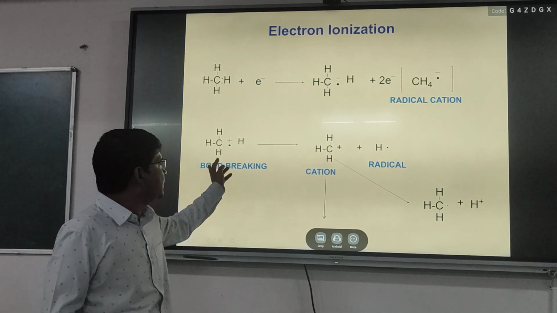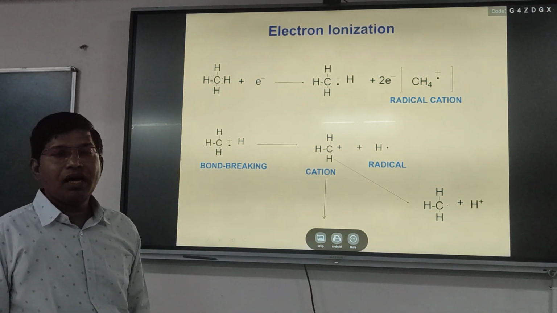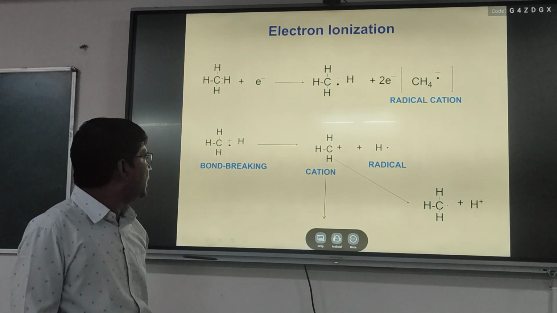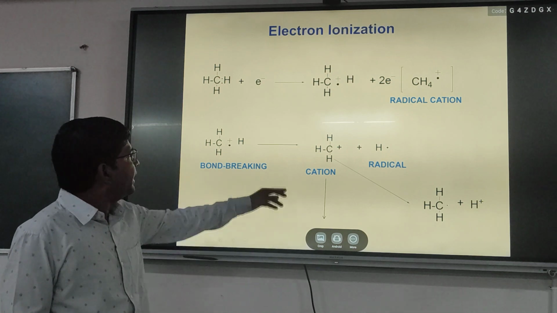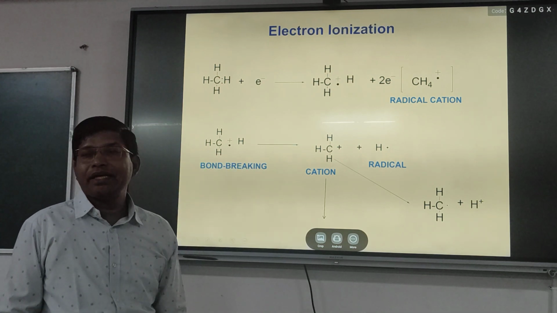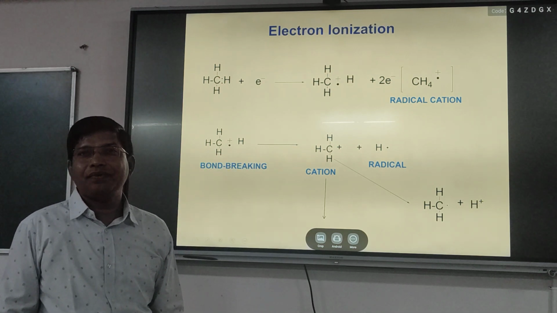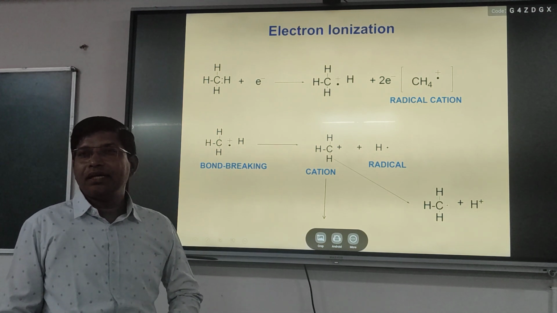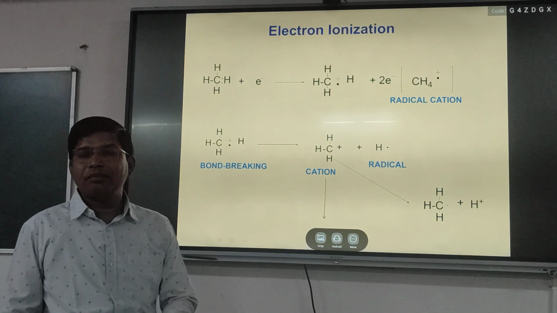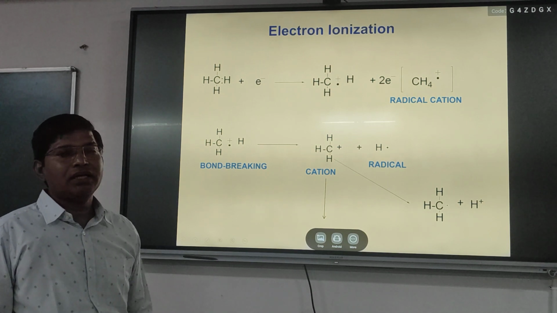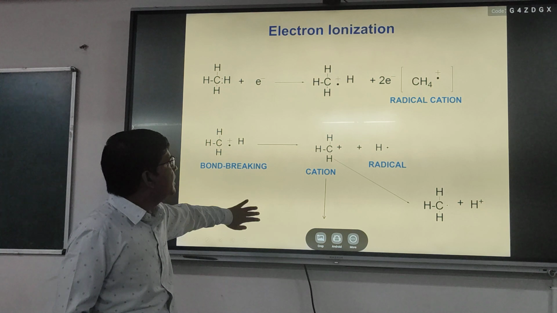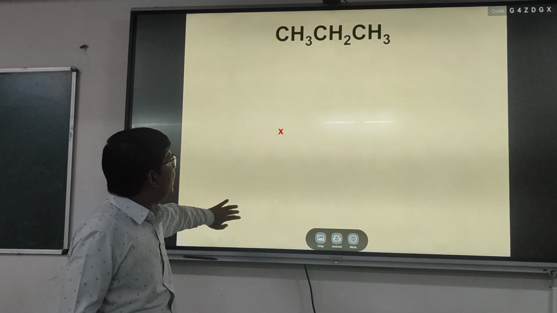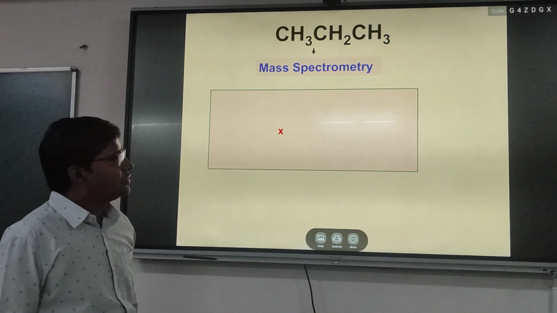So generally, this removal of hydrogen from the molecule is due to the bond breaking, and the formation of a radical cation is a removal of an electron by the electron beam. So you will see how the core electron is released from the molecule, or how the electron is released from the breaking of a bonding electron.